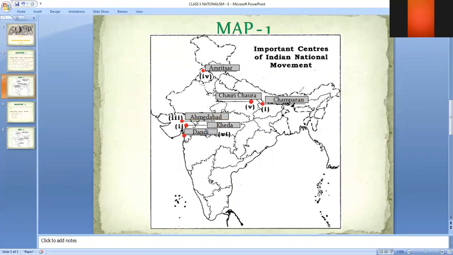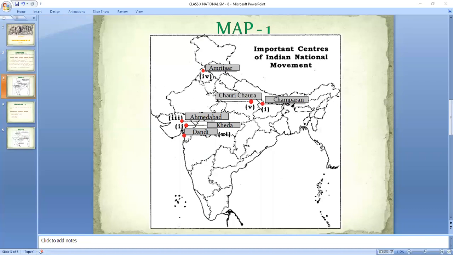Now moving on to the fourth one. Fourth was the Jallianwala Bagh Massacre. Where did the Jallianwala Bagh Massacre happen? It happened in Amritsar. You all can see this circle. This is Amritsar, and in Amritsar the Jallianwala Bagh massacre happened. Now I am again underlining it. You can again focus on it and mark it on your map. This is Amritsar. I suppose things are becoming clear. Now moving on to the next one.